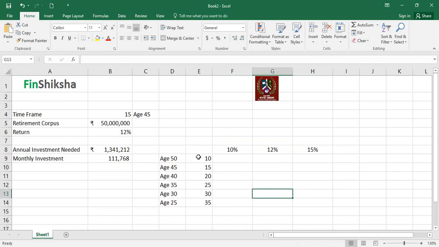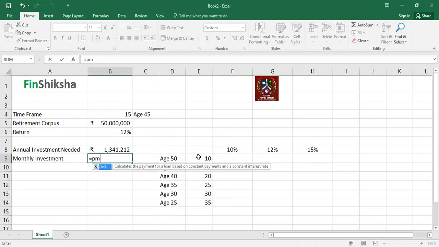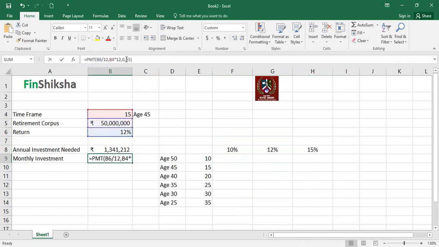We can solve this case of what is needed in this period by using the next part, which is the data table. So the first thing is we could have solved this also using a different mechanism, which would have been, I could have said what would be the monthly investment needed. For that, instead of doing this by 12, I could have done a PMT of the rate by 12, number of periods into 12, 0 present value and this future value, and we'll get this number. And if I do the future value as negative, that's the number we get. So approximately that's the monthly investment needed.